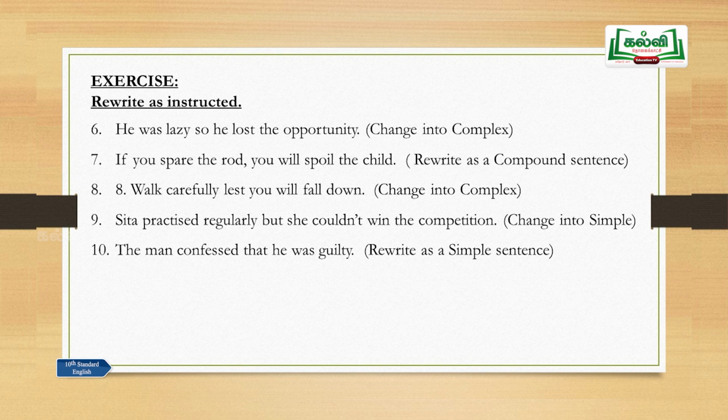How can this be changed into a complex sentence? For a complex sentence, you need one main clause and one subordinate clause. As he was lazy, he lost the opportunity, or since he was lazy, he lost the opportunity. So, this conjunction is to be removed because conjunctions are used only in compound sentences. And the second main point you should remember here is, you should have one main clause and one subordinate clause also, so that in such a way you should frame the answer.